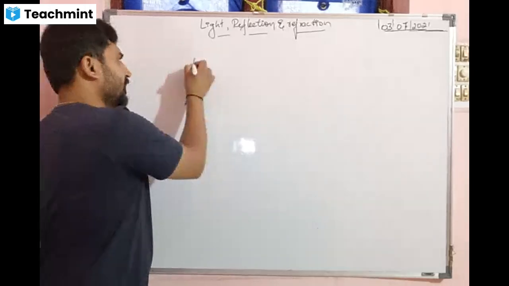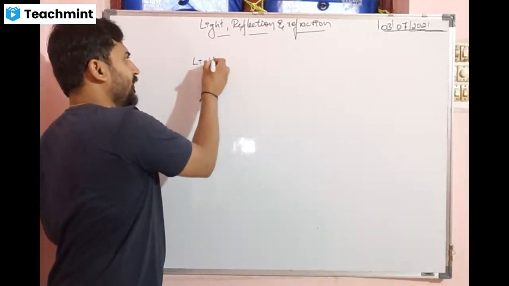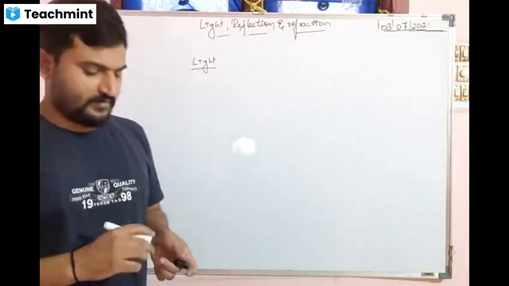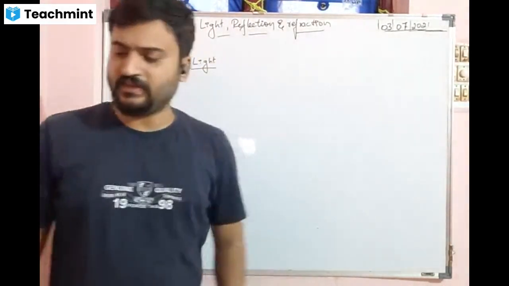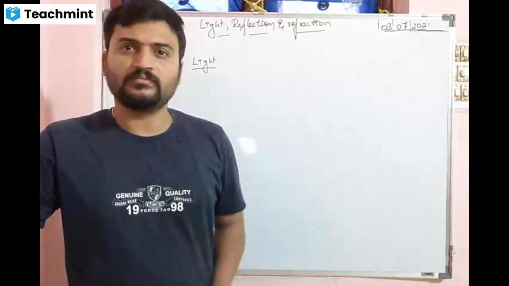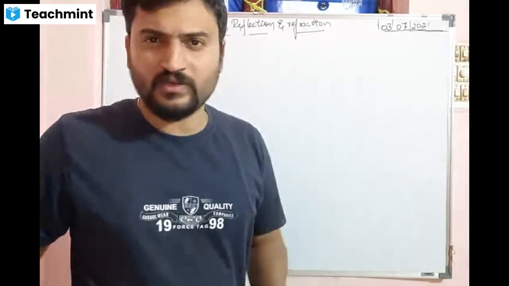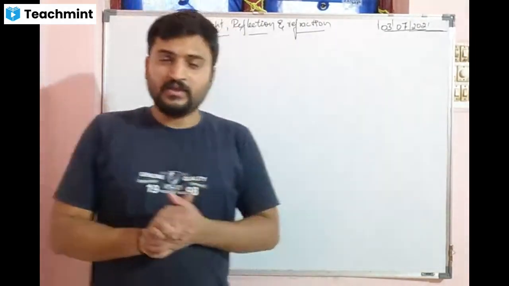So basically, let us understand what is light, and light has different characters. Light is a form of energy, and we cannot see any form of energy with our unaided eye or the naked eyes. Nobody can see any form of energy.